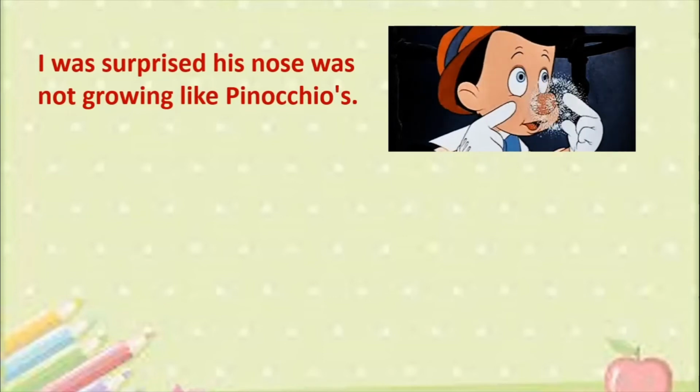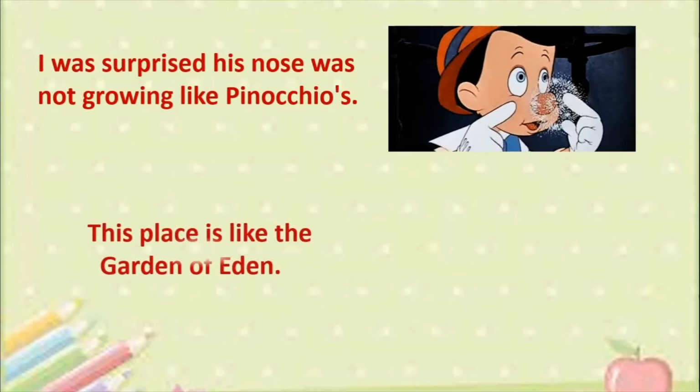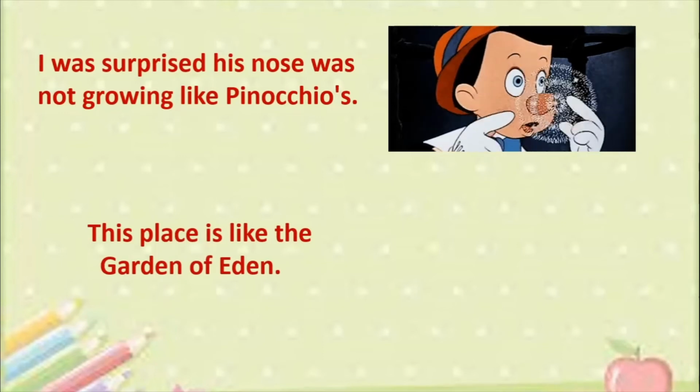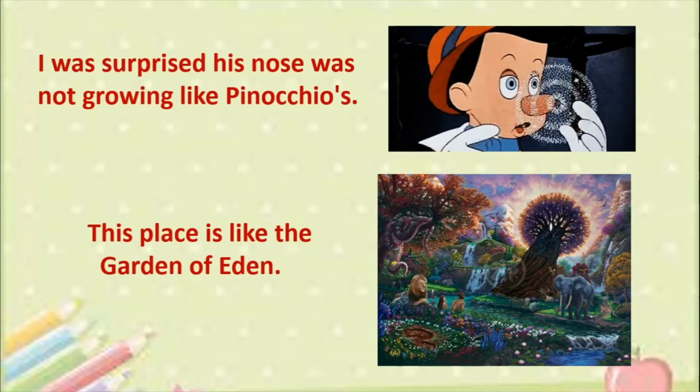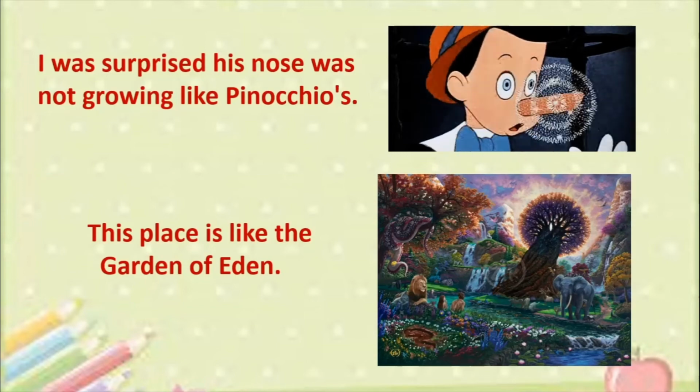Okay? Next example. The place is like the Garden of Eden. Now, Garden of Eden is a mythical place and it is compared to heaven. When you're talking about heaven, none of us have been to heaven because we are all alive. But from the description that people give, we have an idea that heaven might be a place which is really very beautiful.